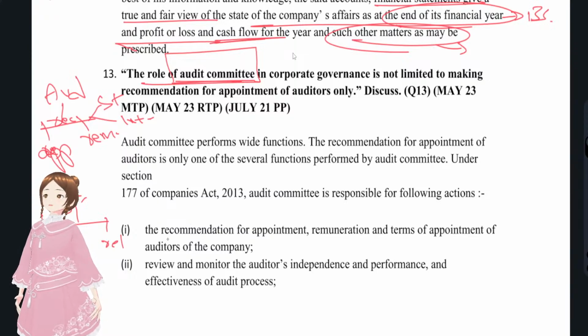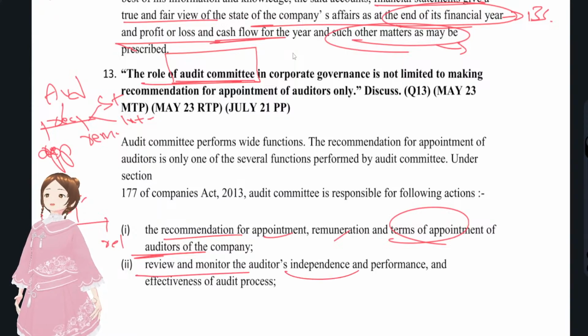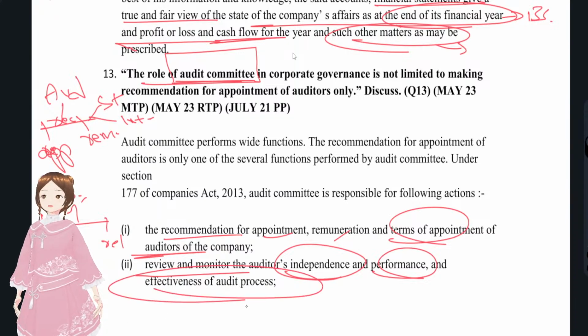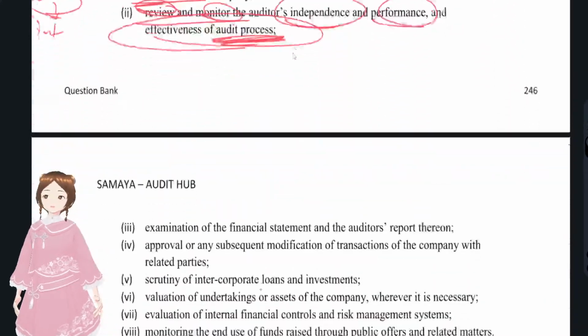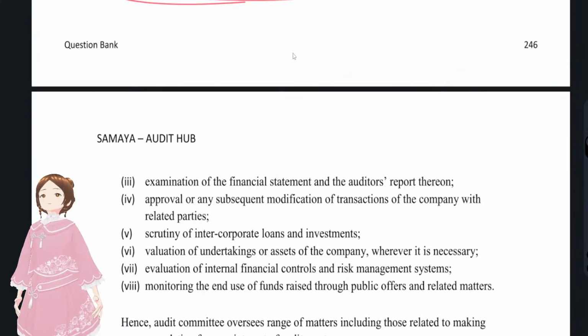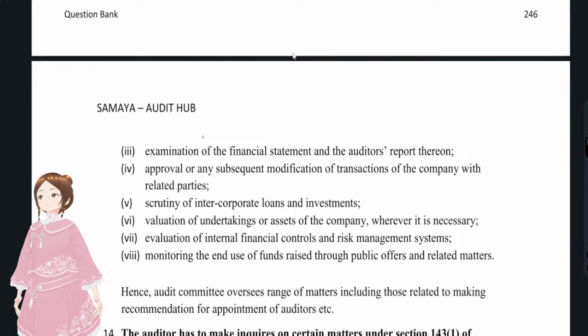Recommendation for appointment, remuneration, and terms of appointment of the auditors of the company, and review and monitor the auditor's independence, performance, and effectiveness of the audit process. After appointment, they will also review and monitor the audit process. Whether internal or statutory auditors, we know that auditors usually have meetings with the audit committee. Mostly they'll communicate with them.